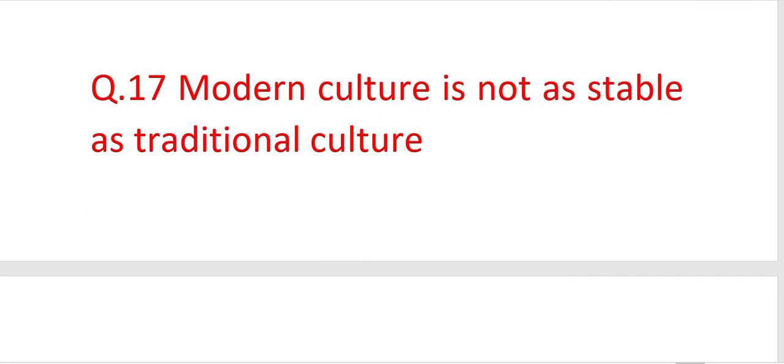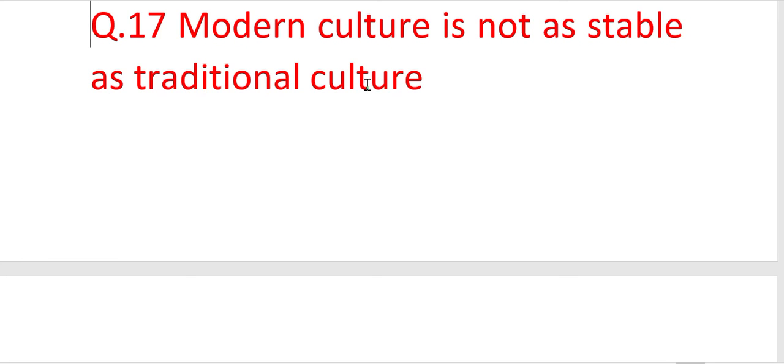Last two questions, everyone. Question number 17. Modern culture is not as stable as traditional culture. When you look at the sentence, you will find the sentence is in positive degree, an adjective concept. So we need to transform it because we have comparison between two cultures, modern culture and traditional culture. So we need to change into comparative form.